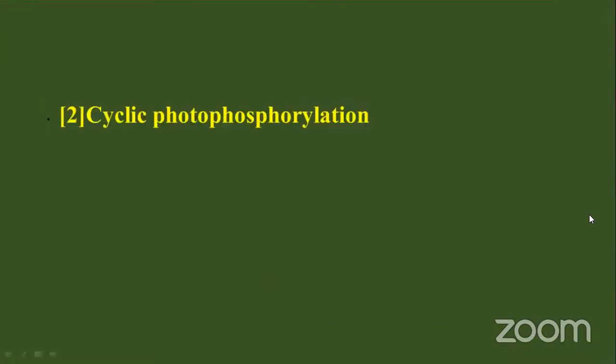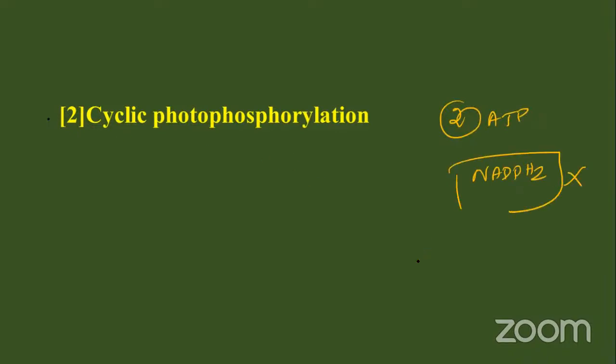See the option, cyclic photophosphorylation. How many ATP are formed? 2 ATP molecules, only 2 ATP. There is no NADPH2. These are the differences between cyclic and non-cyclic photophosphorylation. In cyclic photophosphorylation, photolysis of water does not happen, and the reduction reaction will not happen. Okay, so these are the very, very important points, students.